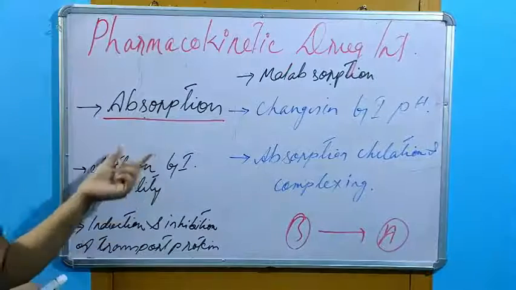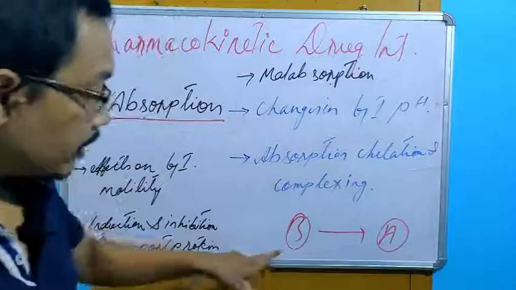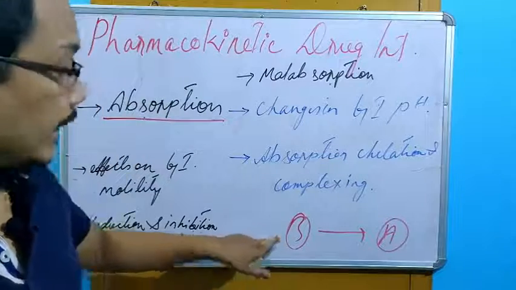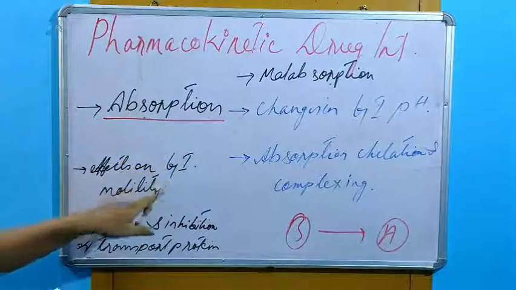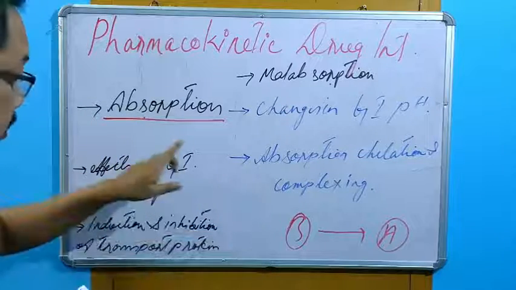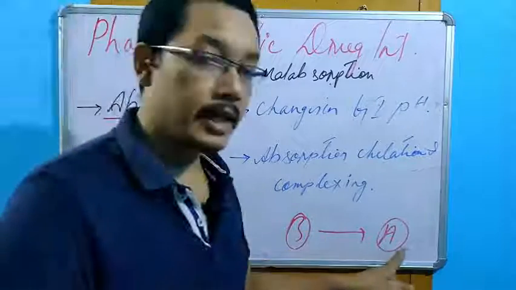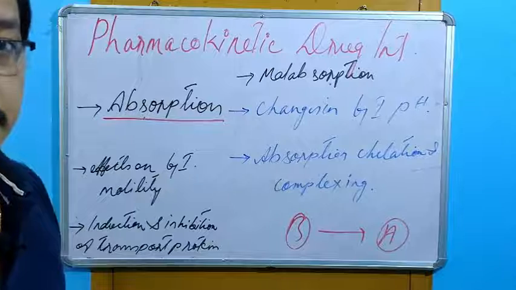Then again, effects on GI motility. If the drug B can change the GI motility, then of course the absorption pattern of drug A will be changed.